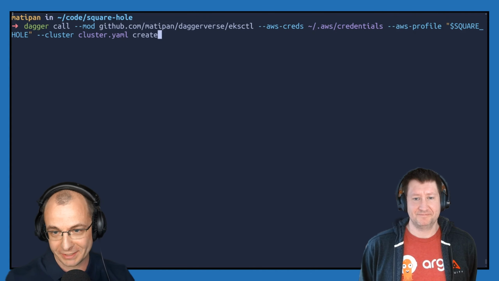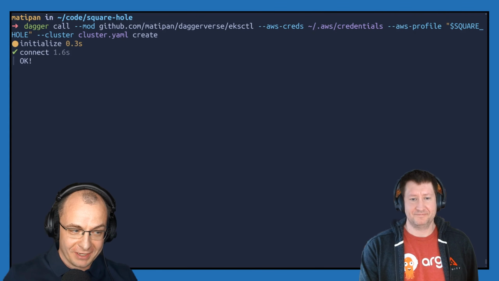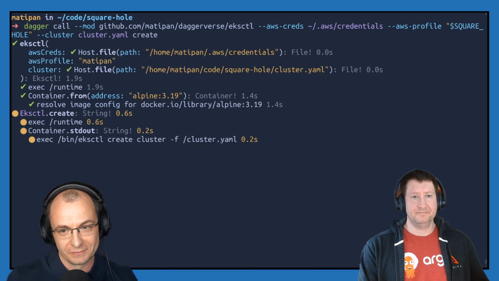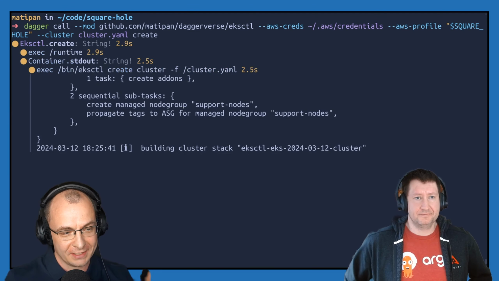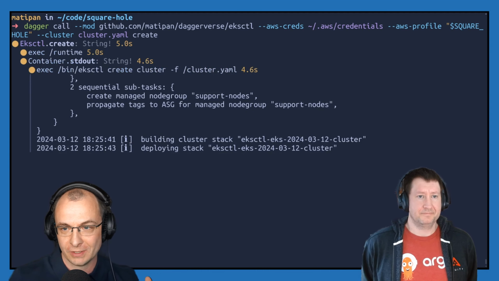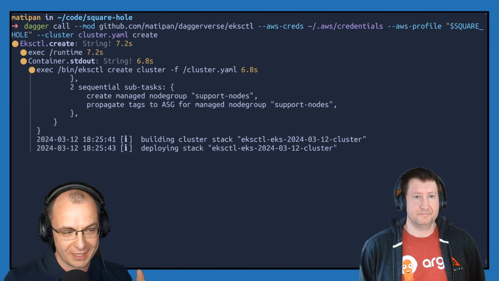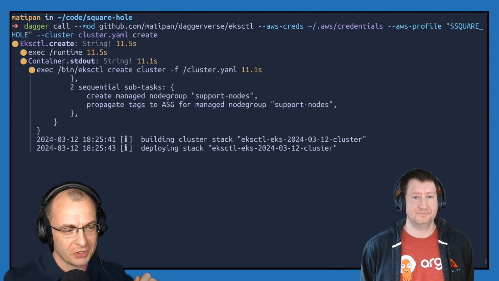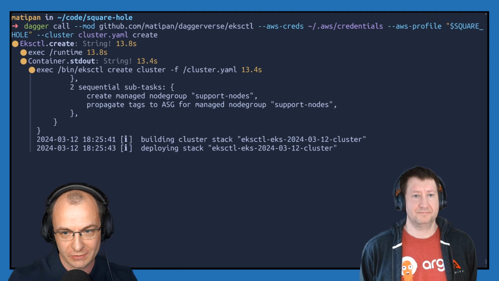Cool. That's a great intro, Ken. Pleasure to have you here. So the first thing that we're going to do, we're going to use Dagger to create an EKS cluster. This is KubeCon after all, and we need some Kubernetes, not Kubernetes, Kubernetes. And while this cluster is provisioning, let's move on and do something else.